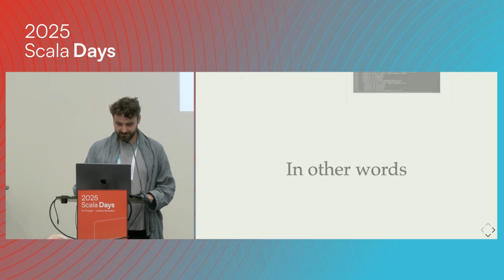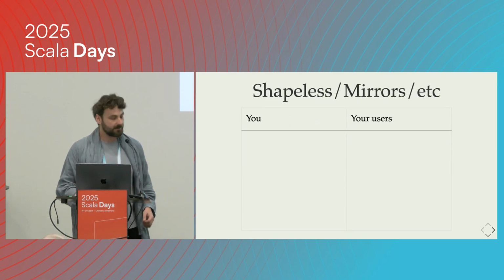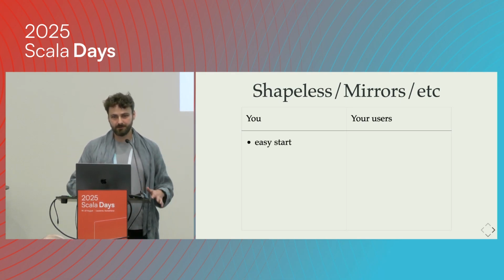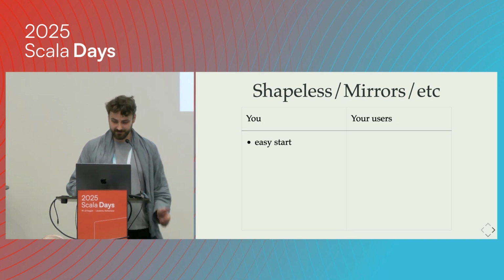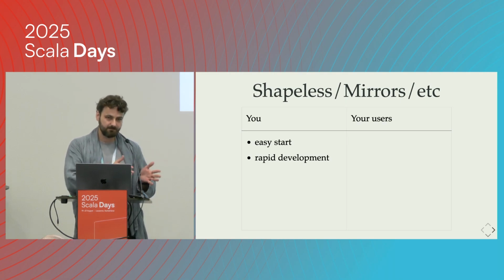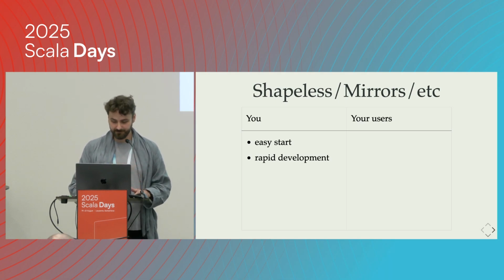So in other words, when we have Shapeless, Mirrors, etc., one of the reasons they are quite successful is because it's so easy to start with them. You just write regular Scala code and you can deliver something useful in a matter of minutes. So it's good for rapid development, getting some feedback, and understanding if it even makes sense to build the stuff that you're building.